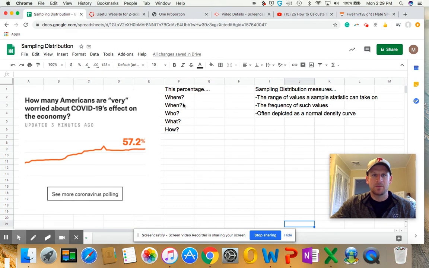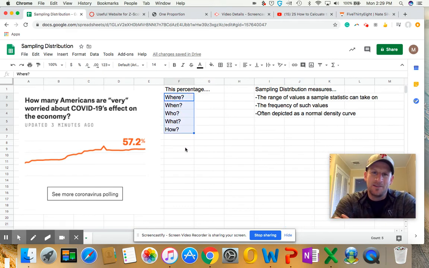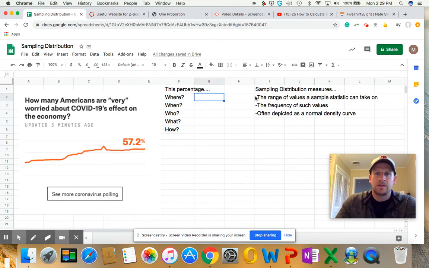And it goes back to the questions we're taught in elementary school when we read any passage, the five questions here: the where, when, who, what, and how. We have to analyze it and be critical as to where this 57% came from. So let's answer these questions first, and then I'll get into what a sampling distribution is, and we'll look at how to calculate likelihoods and probabilities from such a distribution.